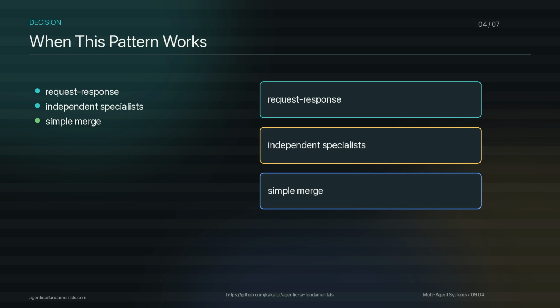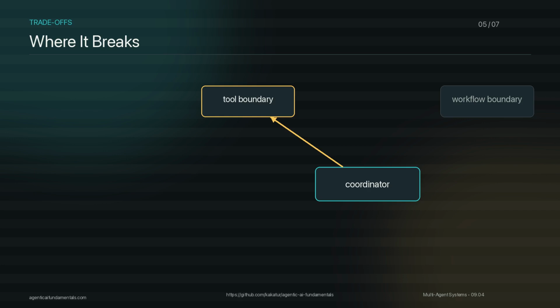The pattern is especially useful as a first step. It lets you add specialist behavior without committing to a bigger orchestration runtime. The pattern breaks when the control flow becomes the product. If billing must wait for security, and security must wait for technical support, and then a human must approve the merge, you no longer have a simple tool call. You have a workflow. That is when a graph, queue, or state machine starts to make sense.